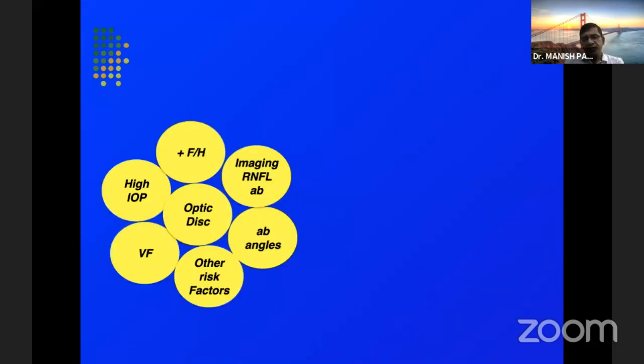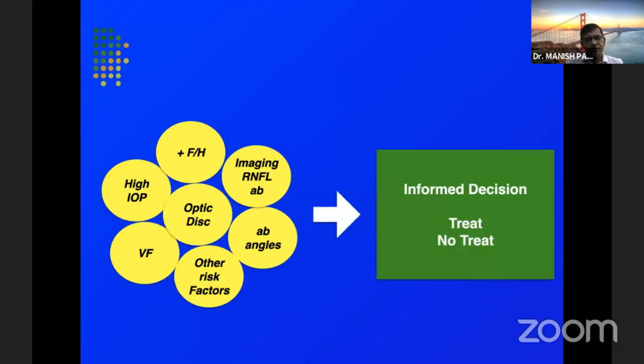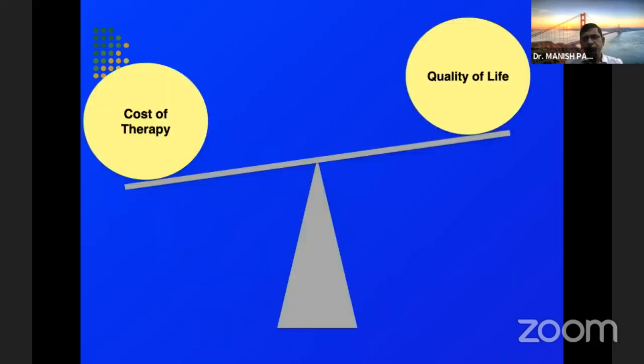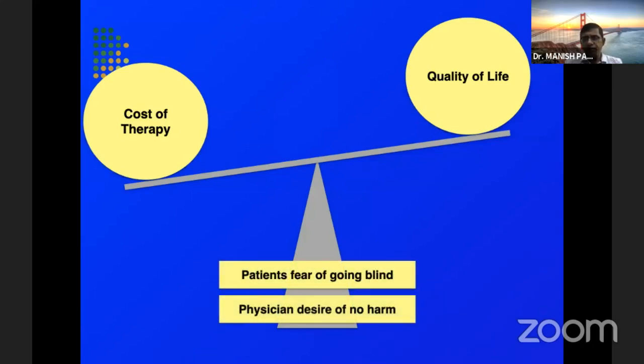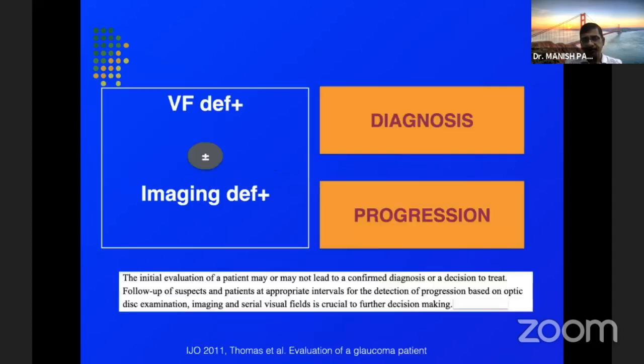Combined with all these factors that we have to take into consideration before we actually decide whether we need to treat the patient or not. Every patient does not require therapy. Why it is important is because there is a cost of therapy which needs to be balanced with the quality of life. We just cannot give therapy to every single suspect patient, but there is also a patient's fear of going blind, and a physician also desires that there should be no harm to them. So there has to be a balance to what we are trying to achieve from our therapy.